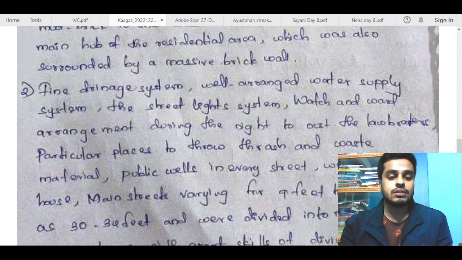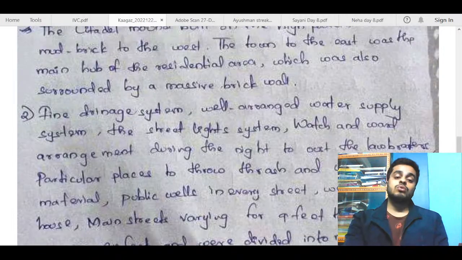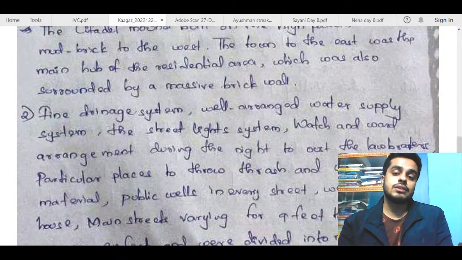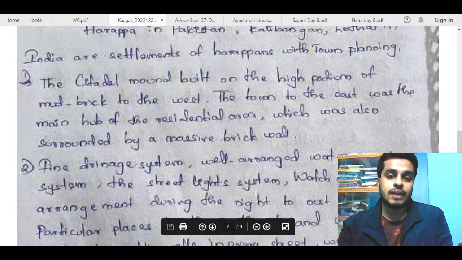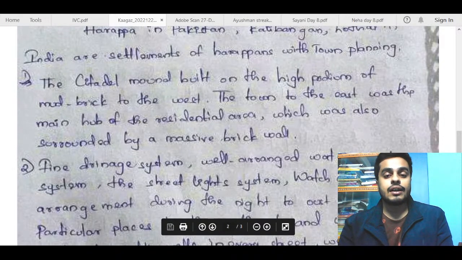If you are talking about drainage, sure, take one point, write two three lines if you have pretty much good knowledge about it, and that should be it. You cannot introduce the same point in pretty much every point. Try to introduce other dimensions in each point. For example, in this part, you can talk about trade and commerce, architecture, and all.